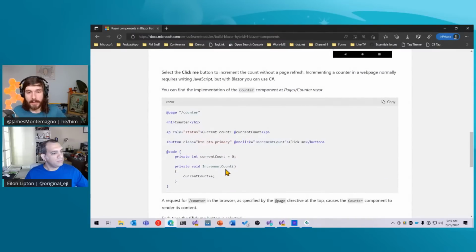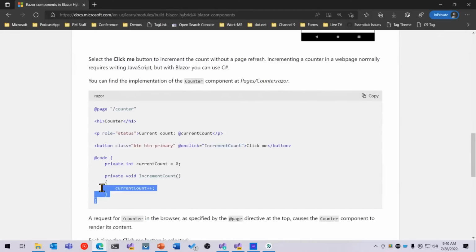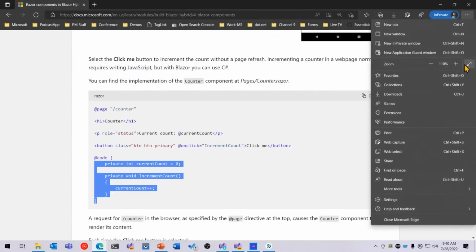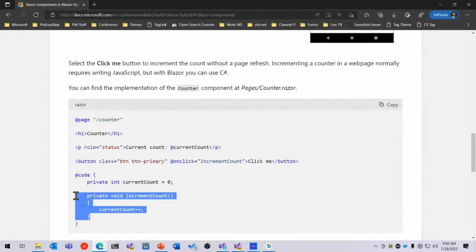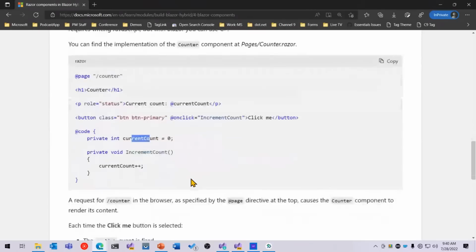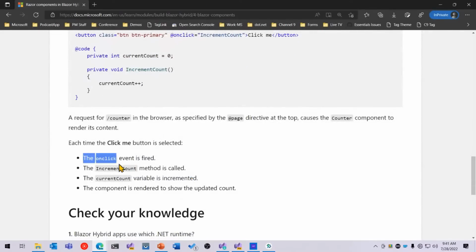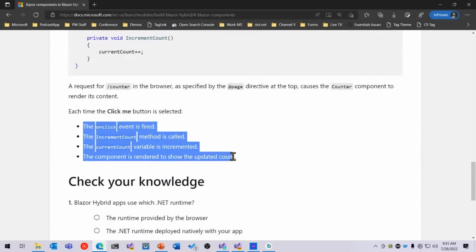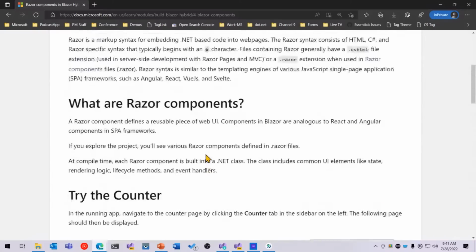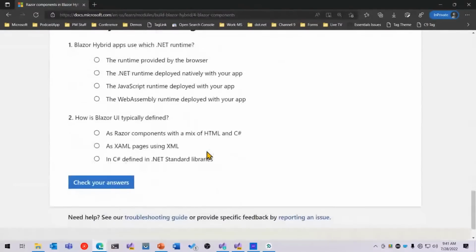And what we can see is that when we incremented that counter, this logic got run right here. So we can see, for example, we have the increment count. It updated the count, and sure enough, it updated there. So this is going to outline what it does, which is cool. I guess I should have run through this, but I did run through it ahead of time.